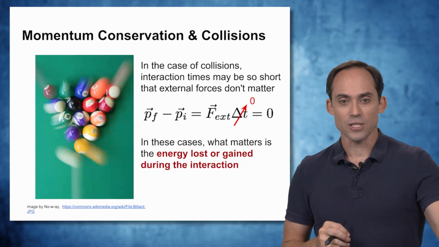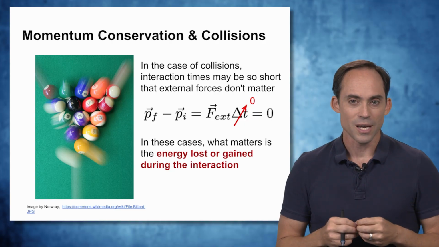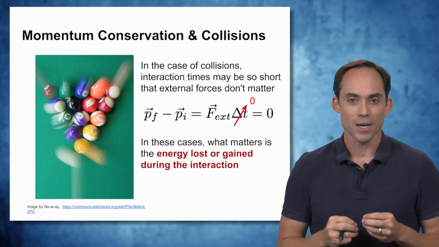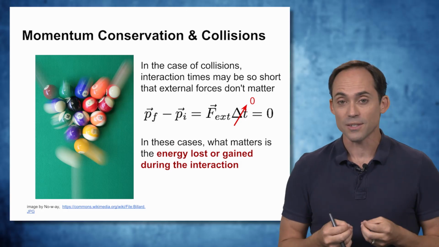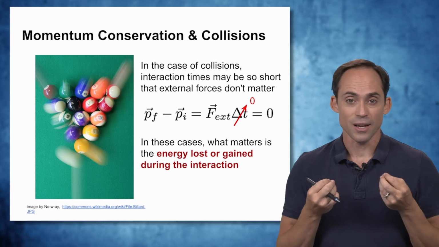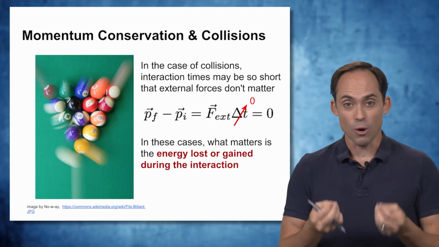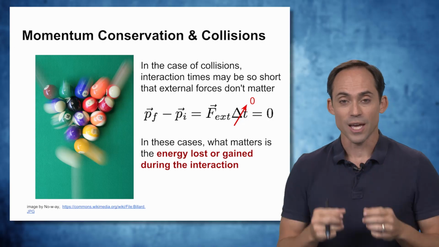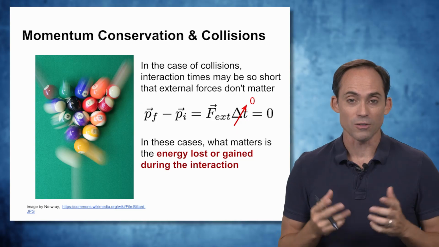Now in many cases when we have collisions, they may happen over so short a time span that the impulse term, the external force times the change in time, may become so small that we can effectively neglect it. In that case, we're not worried about the external forces, and so we implicitly have a conservation of momentum expression. So we can make use of the equivalence of final and initial momentum along each of these axes to then solve for the motion of our system.